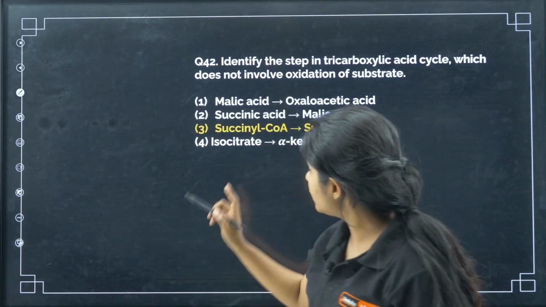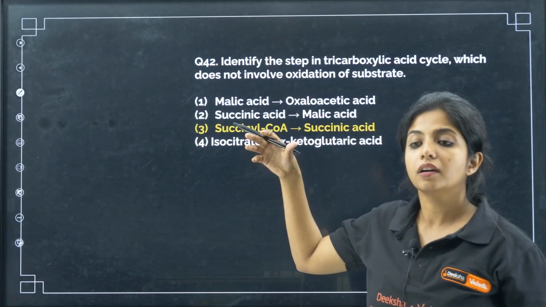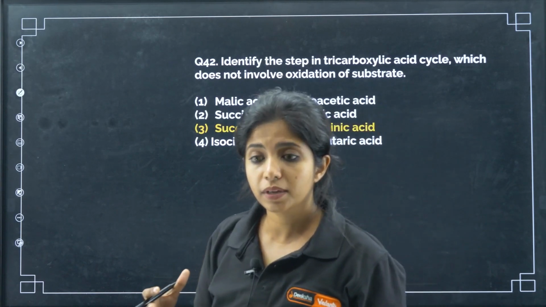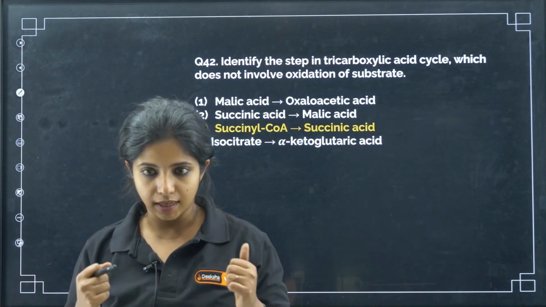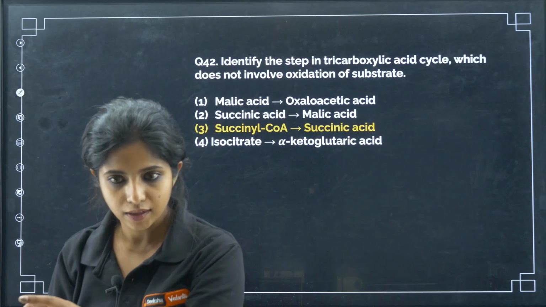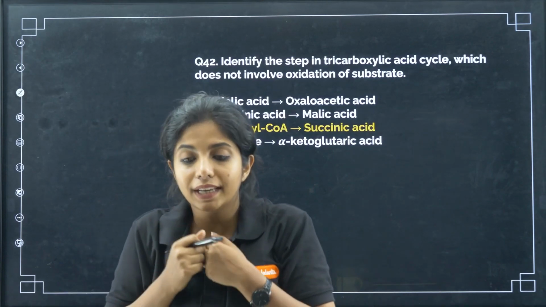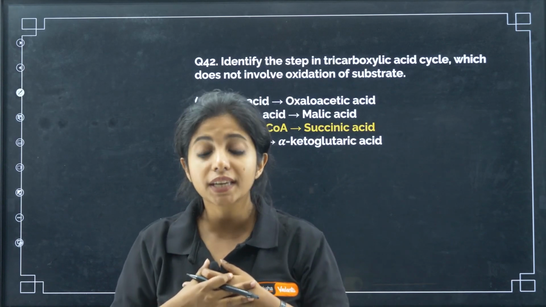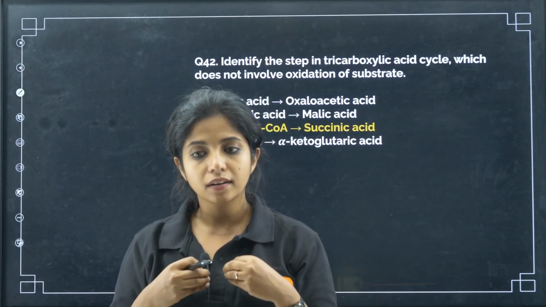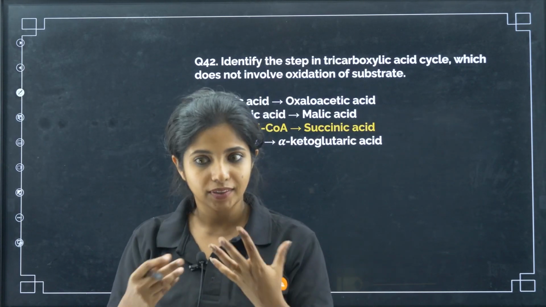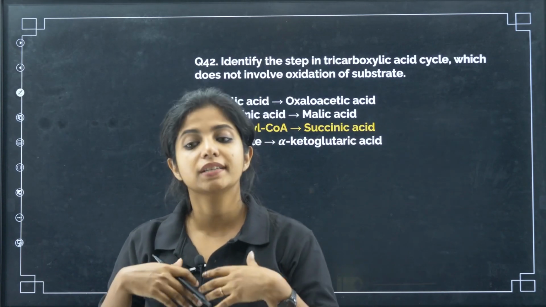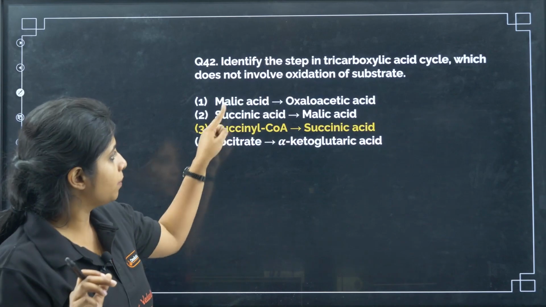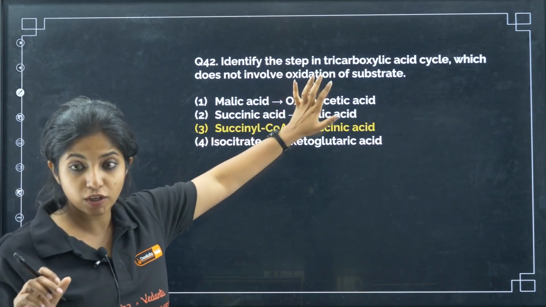So my dear children, in all of these places they are taking the electrons. Okay, they are taking oxidation. Reduction basically means you're getting hydrogen, not giving hydrogen, you're getting hydrogen. That is why you say you're reduced. Oxidation means basically you are giving the hydrogen ions, or basically you're talking about electrons in that sense. Either way, but over here in malic acid to oxaloacetate, yes, oxidation of substrate is happening.